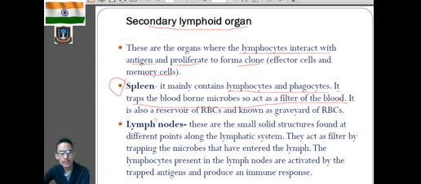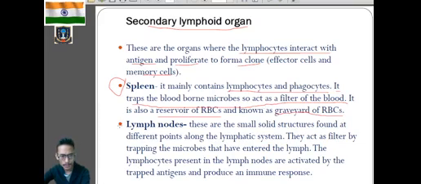It also acts as a reservoir of RBC. That's why it's also known as the graveyard of RBC. Why? If the RBCs die or are destroyed, then those dead RBCs will be engulfed by the spleen. So it's also called the graveyard of RBC.